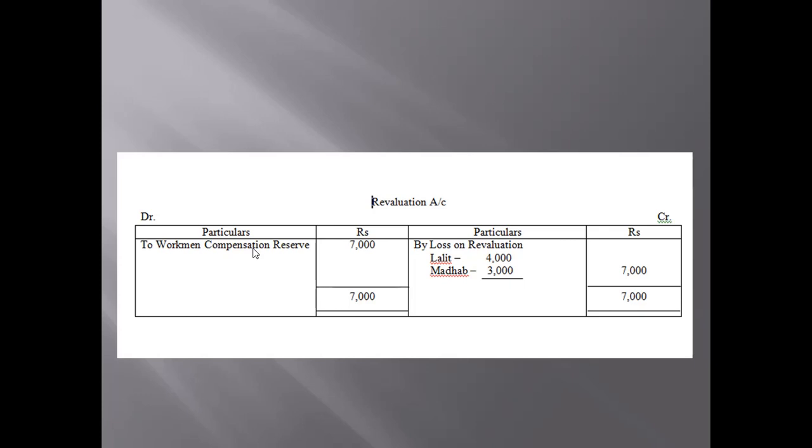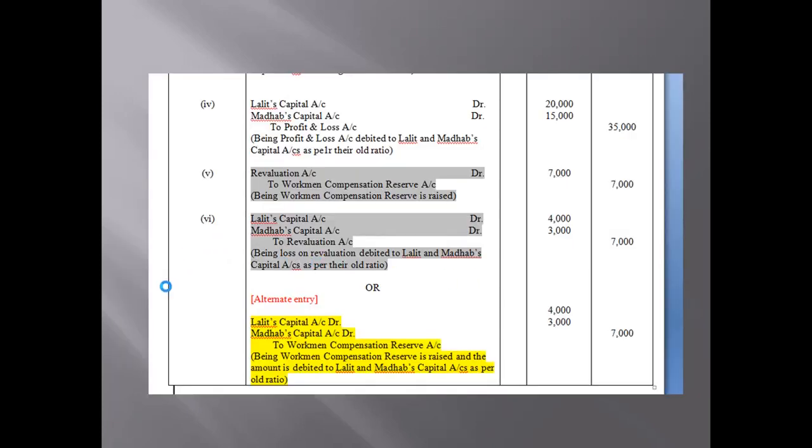Okay, it results in a loss on revaluation, and this loss will be shared between Lalit and Madhav as per the old ratio, that is 4:3. That is why the sixth entry is passed here. You can see the narration also. Lalit and Madhav's accounts will be debited because it is the loss on revaluation.